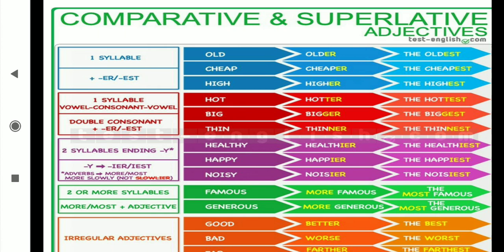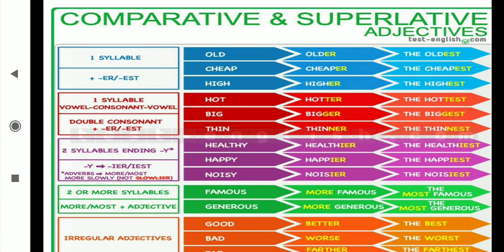Now two syllables ending with Y. I have told you this before. We convert Y into I, and then we join -er and -est. Healthy, healthier, the healthiest. In the superlative, everywhere you will see "the", because it is compulsory. "Than" is also compulsory in the comparative, and "the" in the superlative. Healthy, healthier, the healthiest. Happy, happier, the happiest.